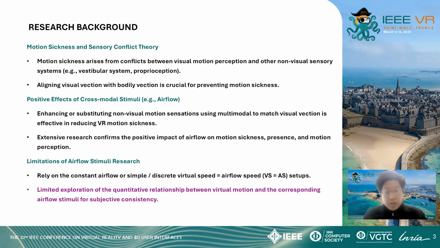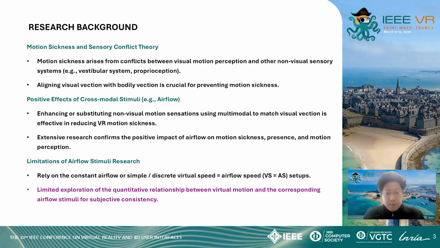Please note that in this study, we adopt a broader definition of vection, referring to any sensory stimulus that induces a self-motion perception, distinguishing between visual and bodily vection. Guided by this idea, many studies have explored various multimodal stimuli, such as auditory flow, vibrations, and airflow, to alleviate sensory conflict. These studies use different wind sources and wind speeds to simulate virtual motion, reduce motion sickness, and enhance presence. However, there is a significant gap.